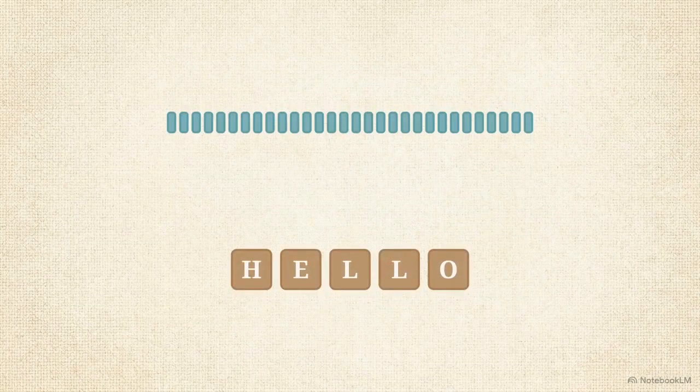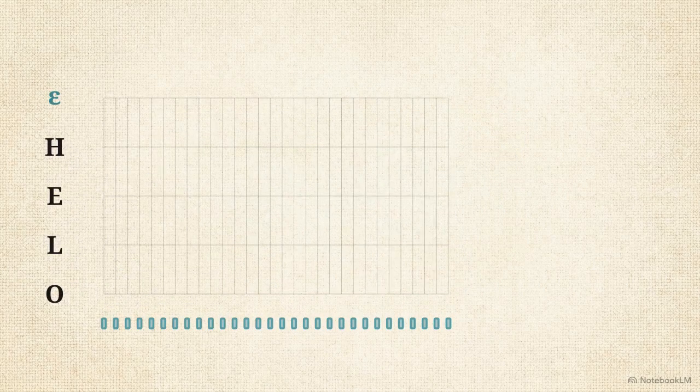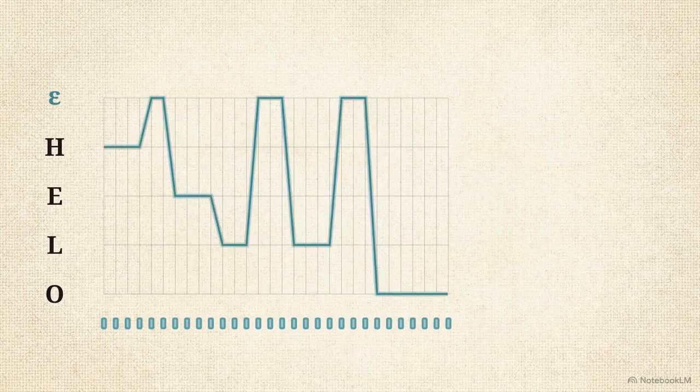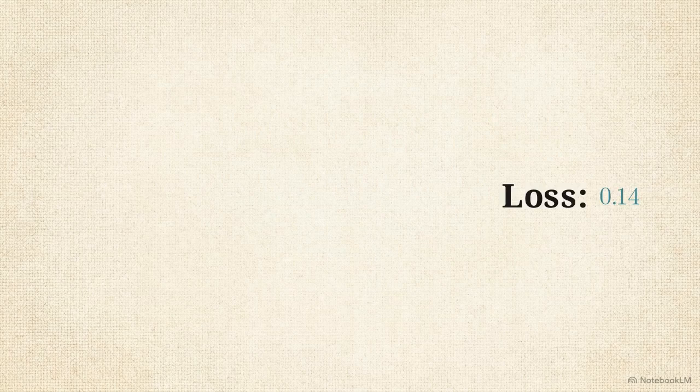In speech systems, we face an alignment problem, mapping a long sequence of audio frames to a much shorter sequence of text. Connectionist Temporal Classification, or CTC, provides an alignment strategy. It uses a matrix to map audio frames to text, inserting blank tokens to account for timing variations. CTC calculates the sum of probabilities for all possible alignment paths. This produces a single loss score that represents how closely the model's output matches the target text.